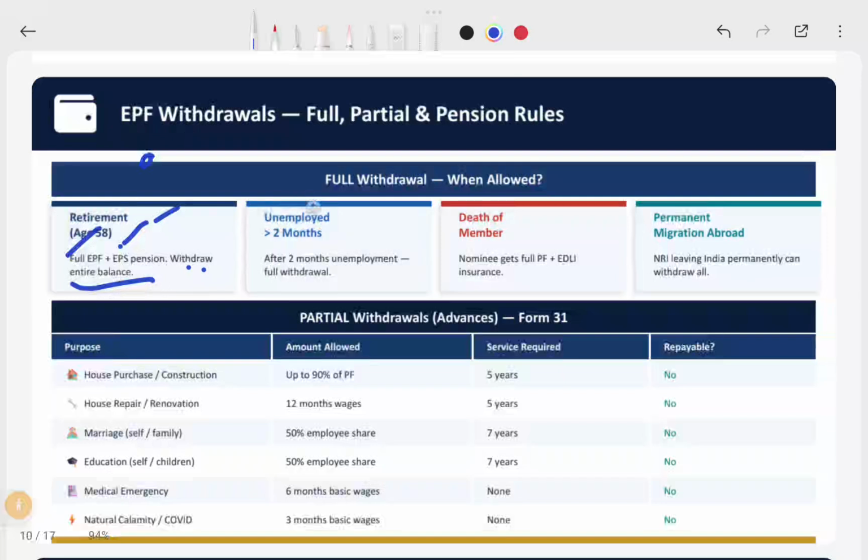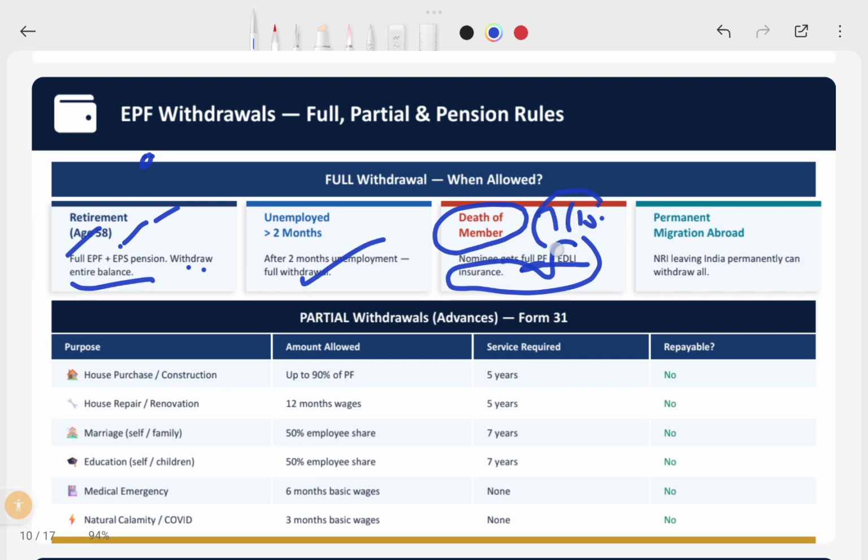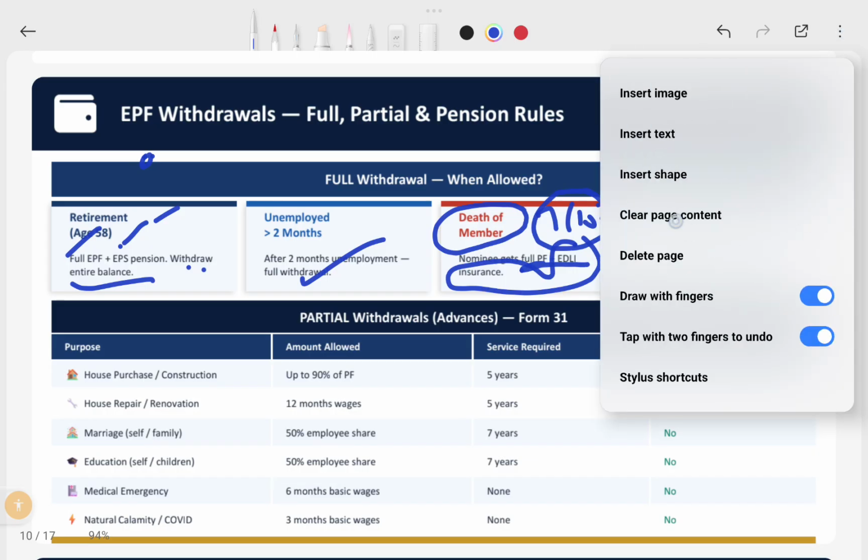Or if you have been unemployed for more than 2 months, that is, for the last 2 months you do not have any employment, so you lost your job or quit your job and are waiting for a new job for more than 2 months, then after 2 months of unemployment you can withdraw your full amount for your necessities. And then death of the member: if the member is not available with us, in that case the nominee can get the full amount along with the insurance claim, up to 7 lakhs, proposed for 10 lakhs. This they can also withdraw in death cases.